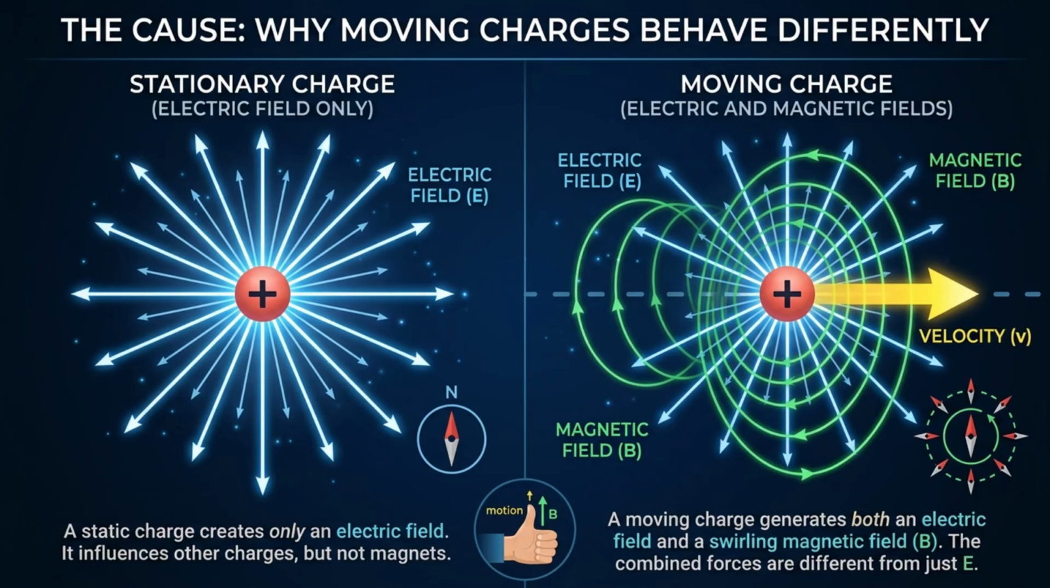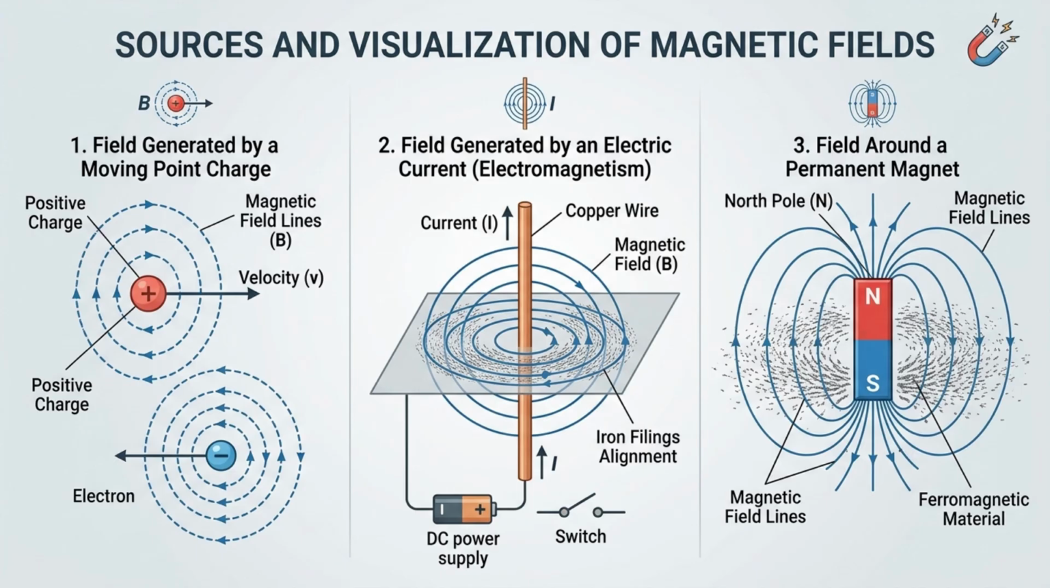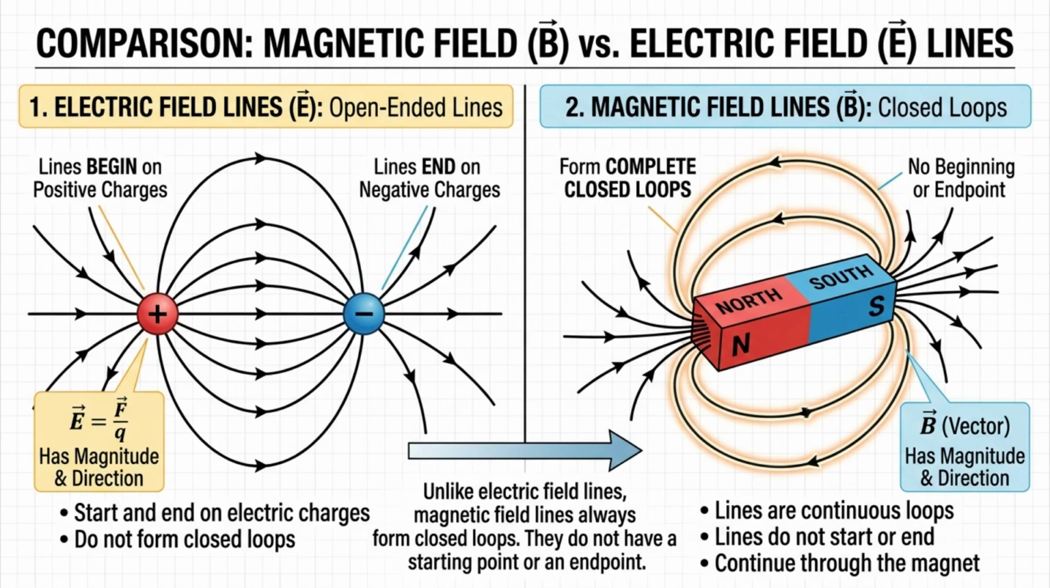The challenge was understanding what physical mechanism causes these effects. Why do moving charges behave differently from stationary charges? The answer lies in the existence of magnetic fields, a fundamental component of electromagnetism. A magnetic field is a region of space where magnetic forces can be observed. It is generated by moving electric charges, electric currents, and magnetic materials such as permanent magnets. The magnetic field is represented by the symbol B and has both magnitude and direction.